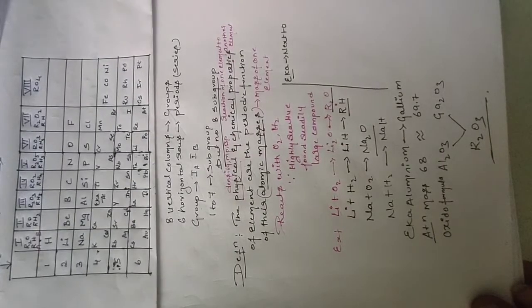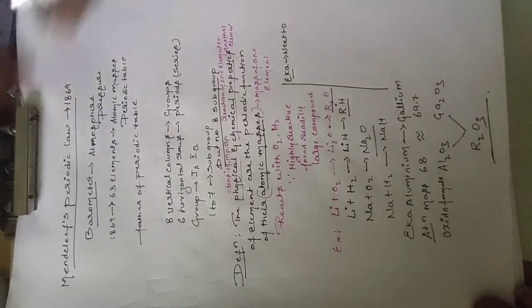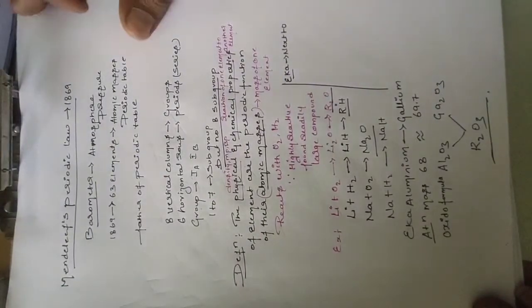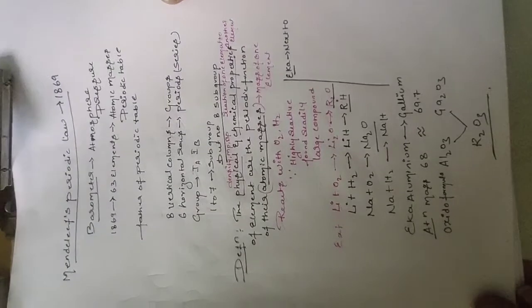Next we are going to study about Mendeleev's periodic table. Okay. While seeing this table only, we will write it. While seeing this periodic table only, we will write what is happening in this.